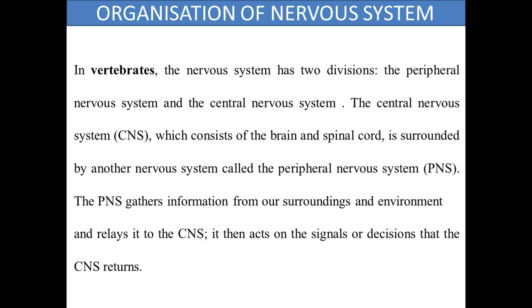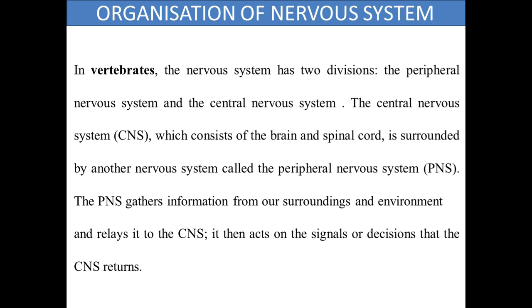The central nervous system, which consists of the brain and spinal cord, is surrounded by the peripheral nervous system, which mainly gathers information from our surroundings and environment and relays the information to the CNS. It then acts on the signal or decision that the CNS returns.